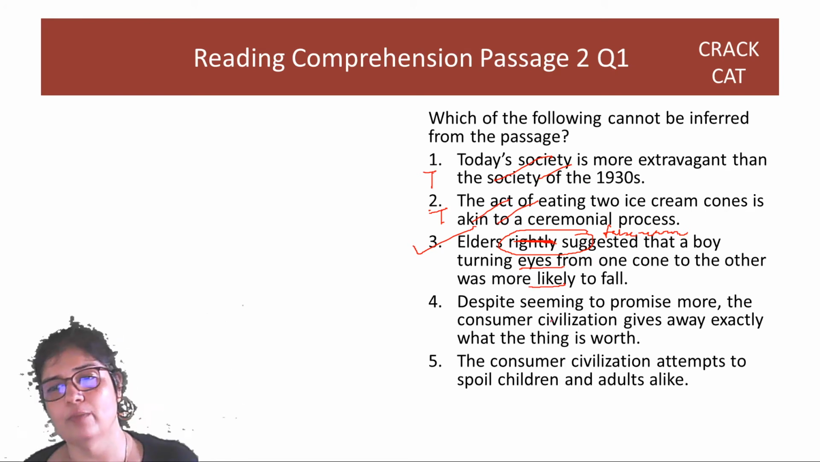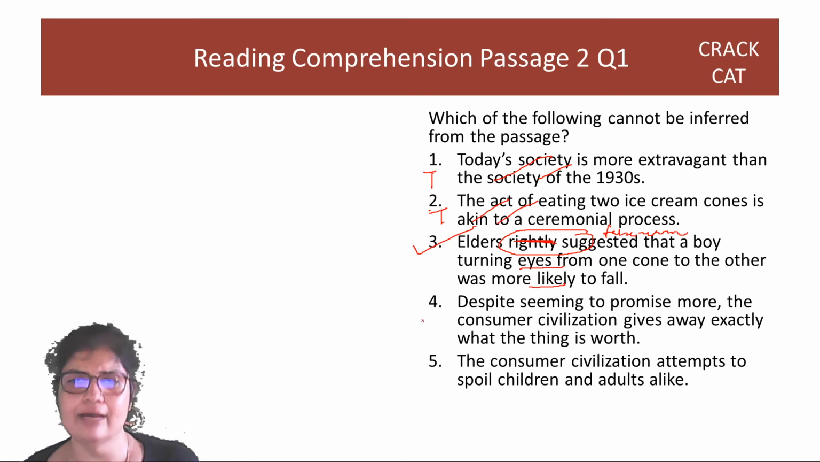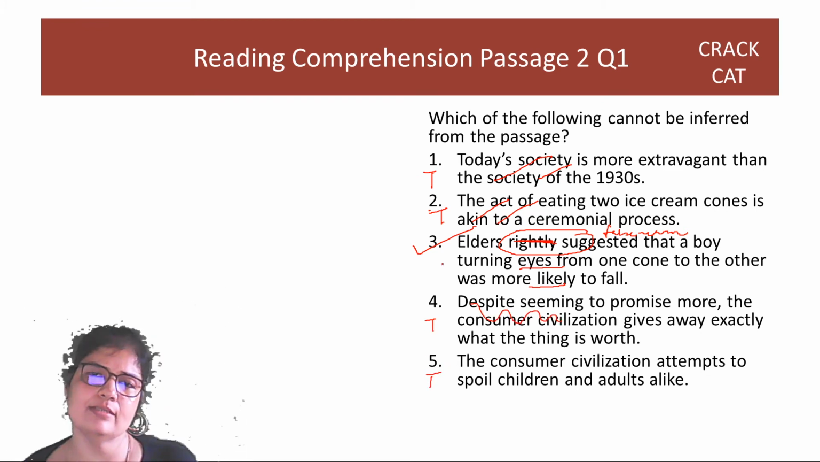Despite seeming to promise more, gives away exactly, yeah, this is true. So it can be inferred, it cannot be, right? Attempts to, this is also true, it is given. So answer is the third option.